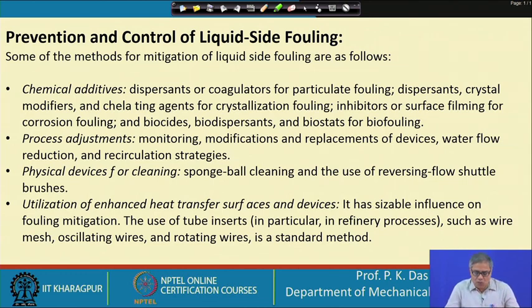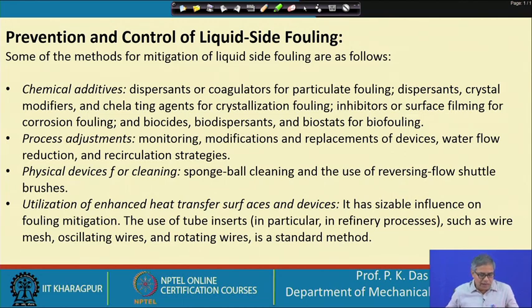Process adjustment, monitoring, modification and replacement of devices, water flow reduction and recirculation strategies are good. These are process adjustments. Physical devices for cleaning like single sponge ball cleaning, the use of reversing the flow, and brushes, etc. So, this is what I have told, that you have got brushes, let us say nylon brushes, and in the circulation system these brushes are also moving from one end to another end, and while they are moving they are not allowing any deposition on the surface.